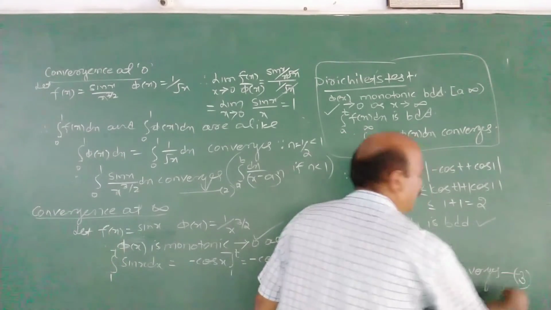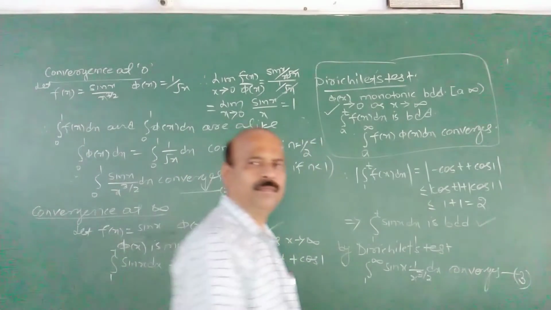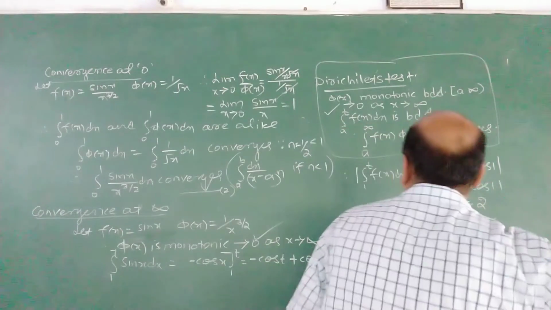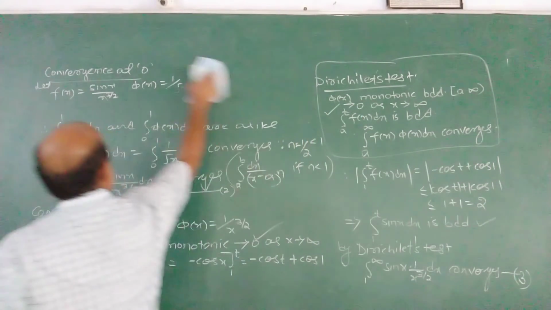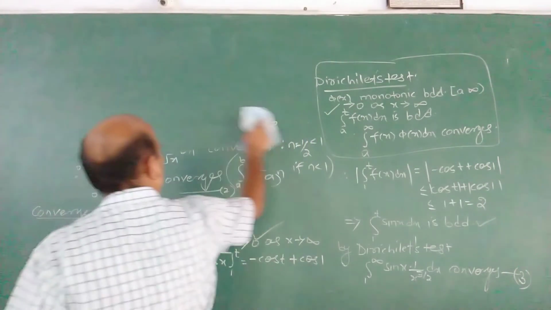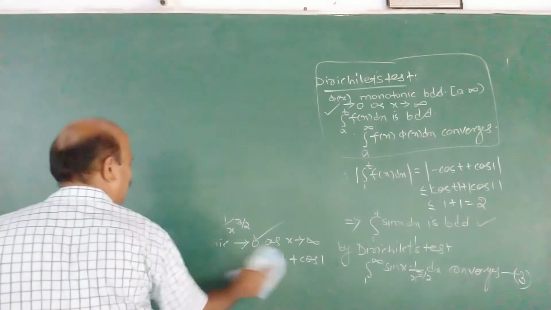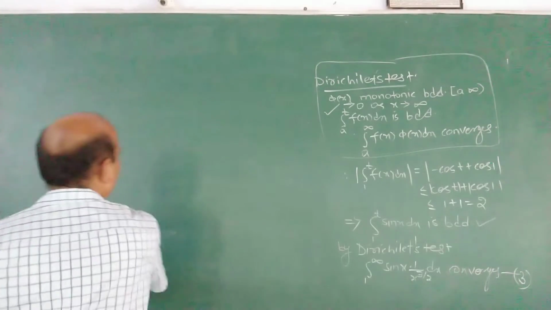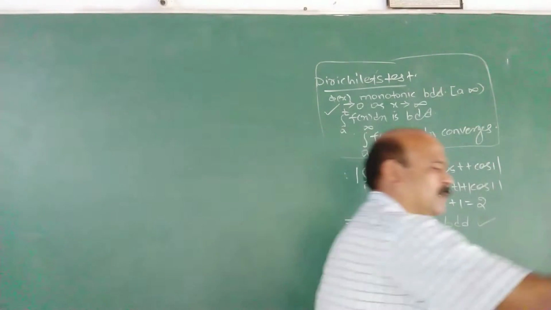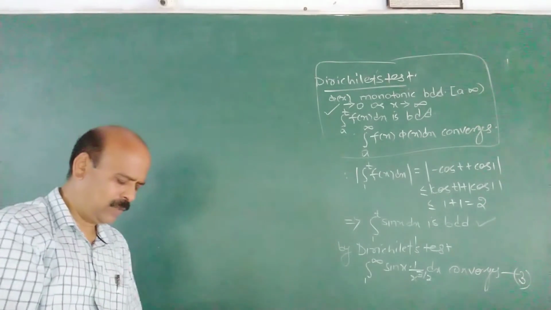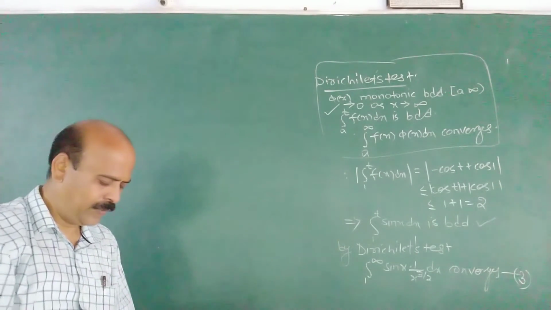Take this as 3. Now from 1 to 3 the given integral converges. This is the problem. How we can apply Dirichlet's test? Usually problems on this will be asked on Dirichlet's test.